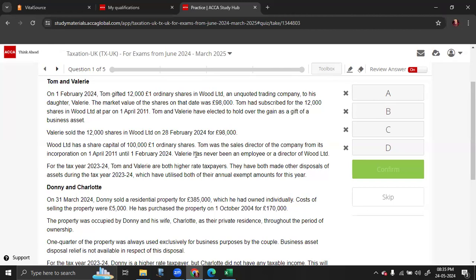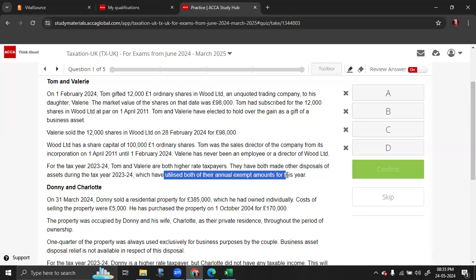So the question was to calculate the CGT liability of Valerie. So there is no BADR relief or investor relief. But if the question was to calculate the amount of CGT liability for Tom, if there was a gain, you could apply BADR relief. For the tax year 23-24, Tom and Valerie are both higher rate taxpayers. They have both made other disposals which have utilized their AEA. So keep in mind their taxable income is greater than 37,700. So whatever gain Valerie makes will be taxed at the higher rate of 20%.